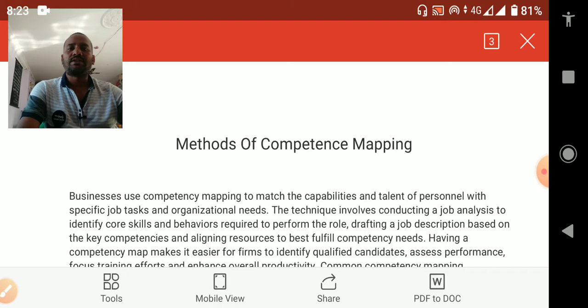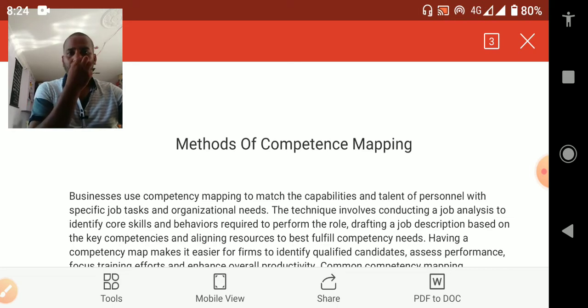What personal qualities and attitudes the people have. After they enter the organization, there also we focus on mapping the employees' capabilities and talent, because mapping is required to assign tasks according to their talent. The technique involves conducting a job analysis to identify the core skills and behavior required to perform the role.